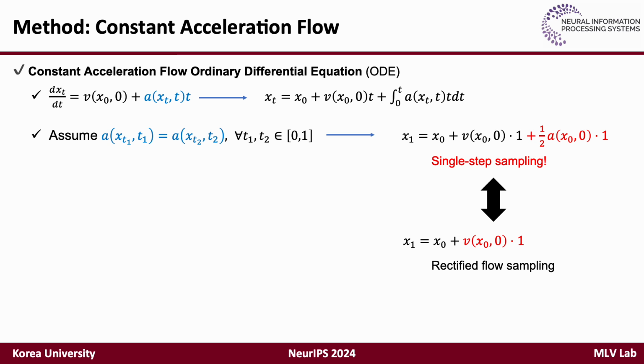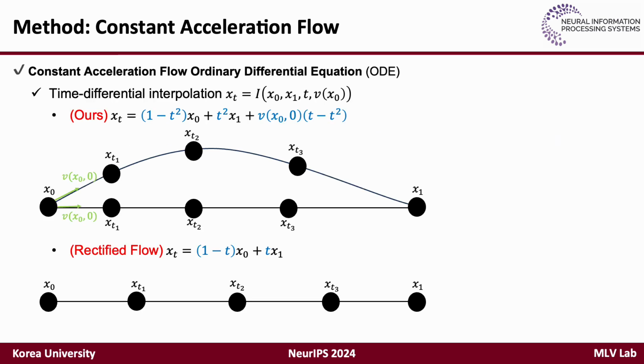Compared to rectified flow, CAF includes an additional acceleration term, which serves as a correction factor, providing a more accurate solution. Our interpolation in CAF differs from rectified flow. With the initial velocity and two endpoint samples, we can generate an intermediate point xt that follows the constant acceleration equation. This approach generalizes rectified flow by introducing greater flexibility, allowing us to model more flexible trajectories between distributions.